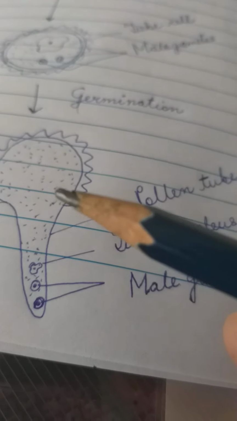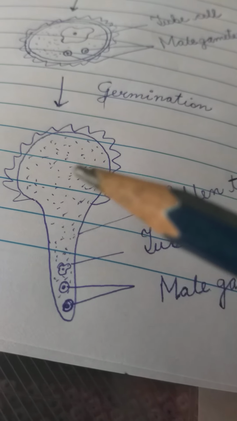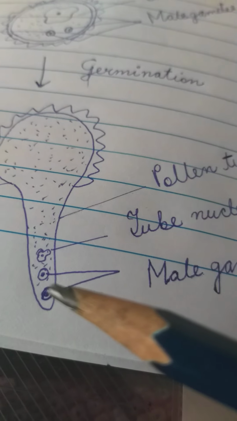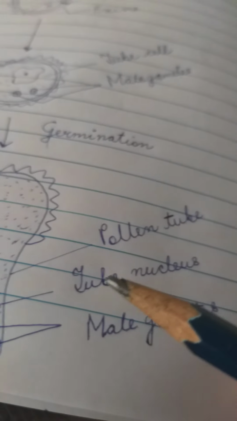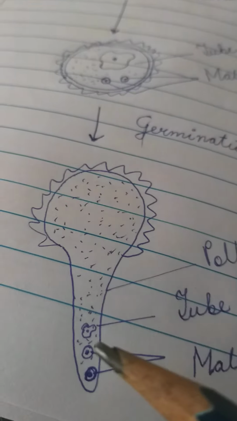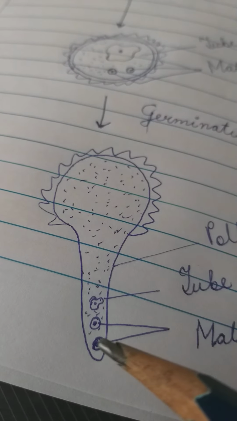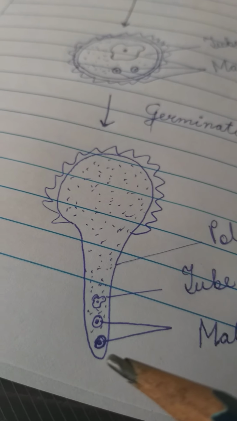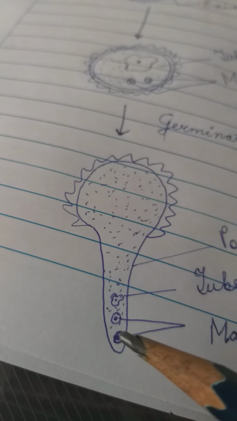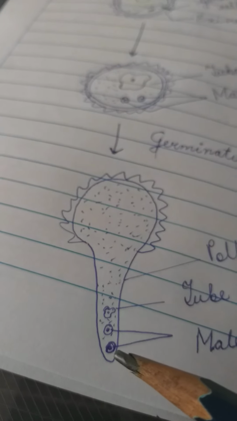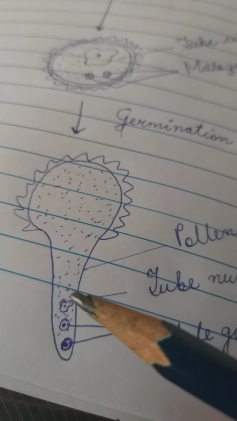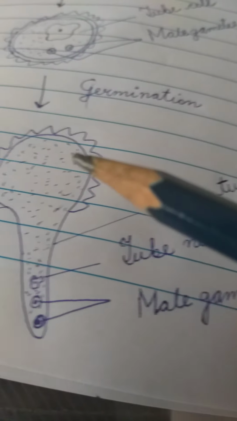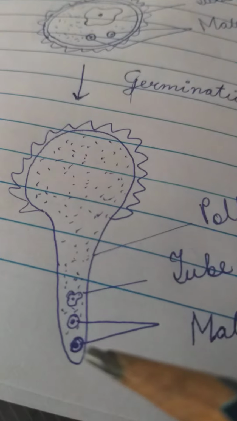Inside the pollen tube, the entire content of the pollen grain can be seen. Two male gametes at the tip of the pollen tube, the tube nucleus and cytoplasm. This is a germinated pollen grain. This is the pollen grain after germination. It contains the male gametes. These two male gametes are non-motile. They remain inside the pollen grain in the tip of the pollen tube. So this is a germinated viable pollen grain.